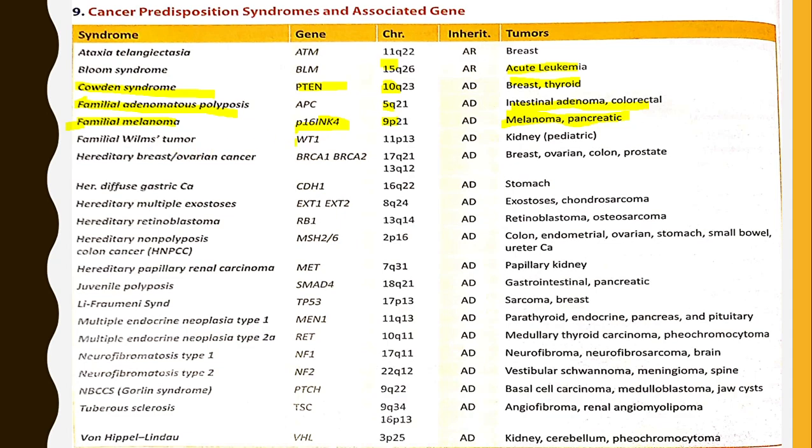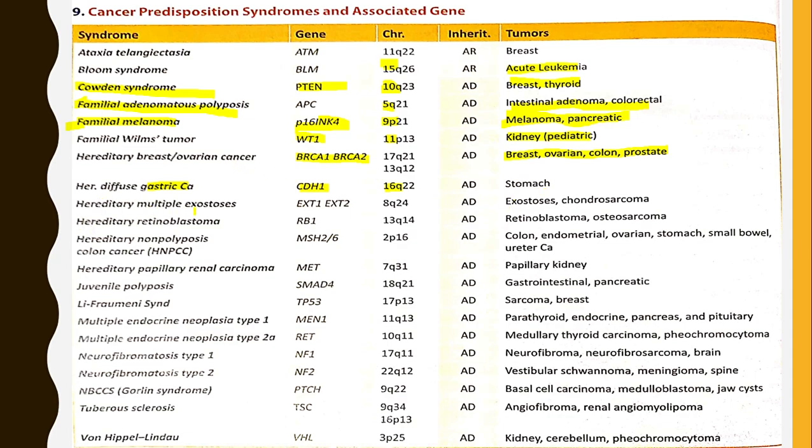Familial Wilms tumor is associated with the WT1 gene of chromosome 11p and has tumors like pediatric renal tumors. Hereditary breast or ovarian cancers are associated with BRCA1 and BRCA2 genes, on chromosomes 17 and 13 respectively, associated with tumors of breast, ovary, colon and prostate. This colon and prostate, don't forget them. Hereditary diffuse gastric carcinoma is associated with gene CDH1 on chromosome 16, with tumors of stomach.